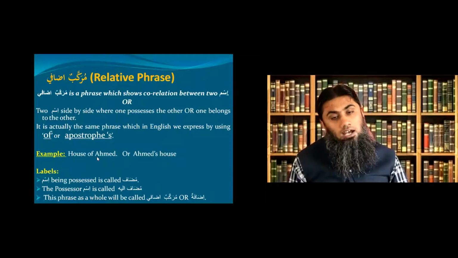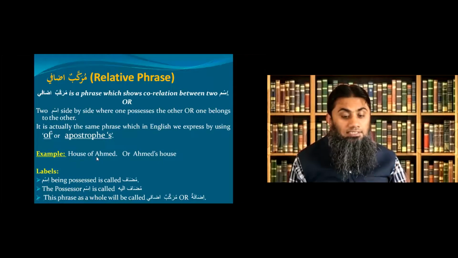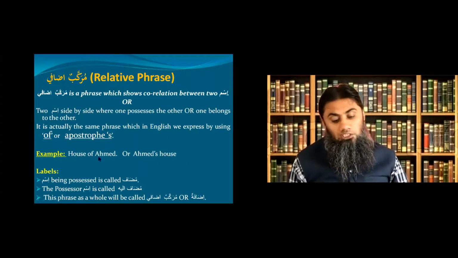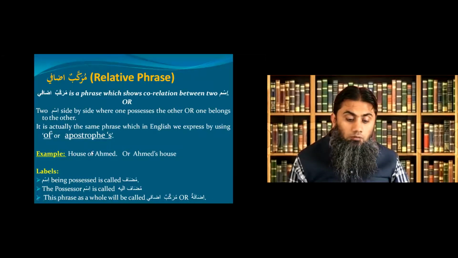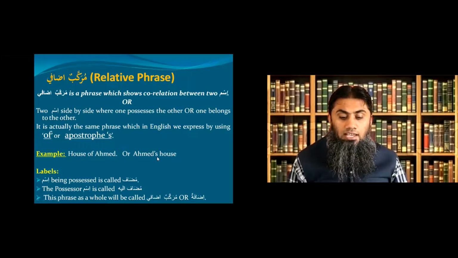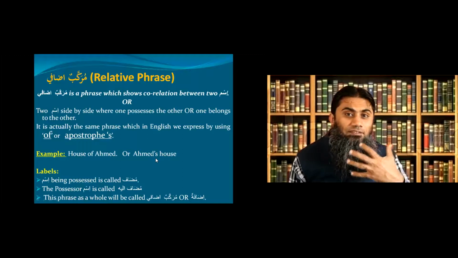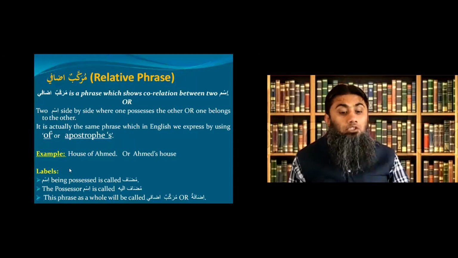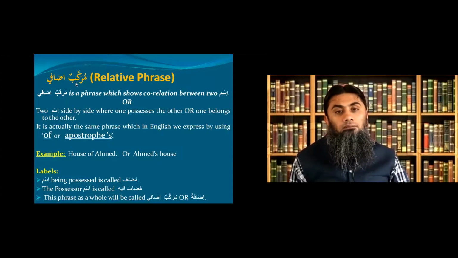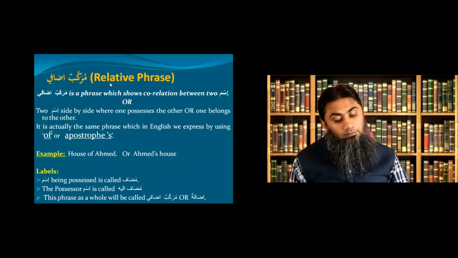You can also say the same phrase as Ahmad's house. You see, you use this of or the apostrophe s. So in English, those phrases in which you use of or apostrophe s are called in Arabic murakkab idafi, and the English name is relative phrase.